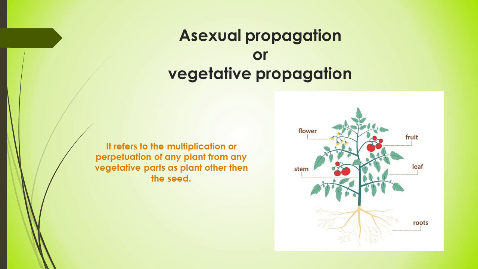So by stem, by leaf, by root, by modified stem, by modified leaves, we can multiply plants. Different forms of plants, different species of plants can be propagated by different parts of the plant. So this method involves the production of new plants using only the vegetative parts of the parent plants. So it is called plant propagation.